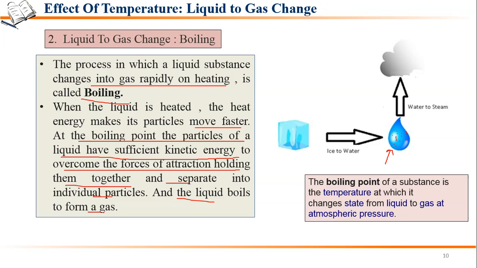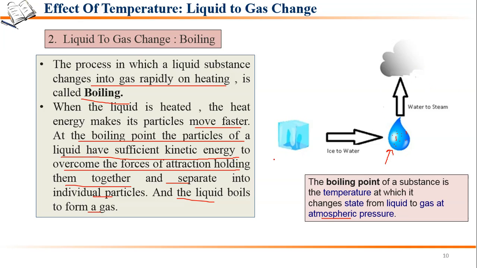It is the temperature at which the state changes from liquid to gas at atmospheric pressure. Water normally exists in the liquid state, so when we are heating, it ultimately starts boiling and changes into steam.